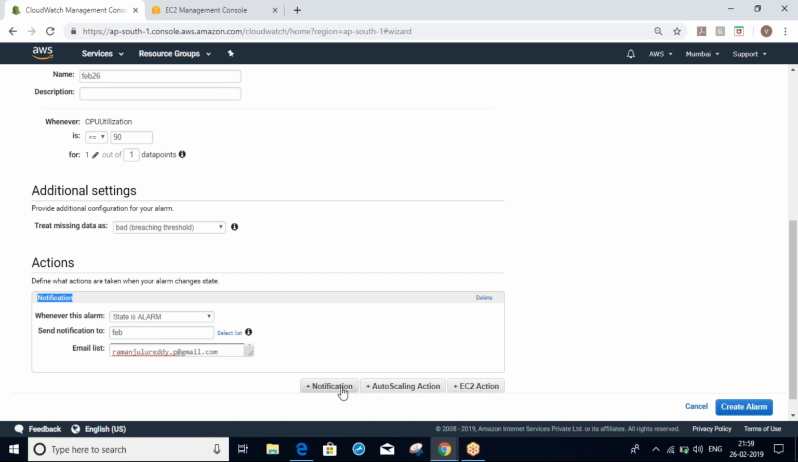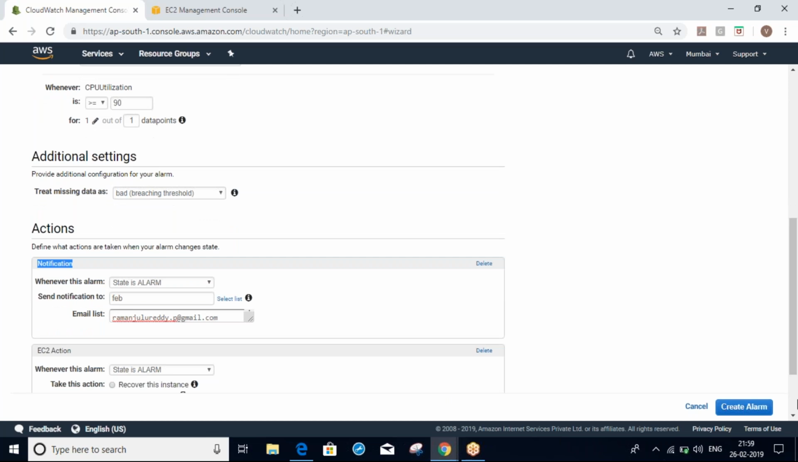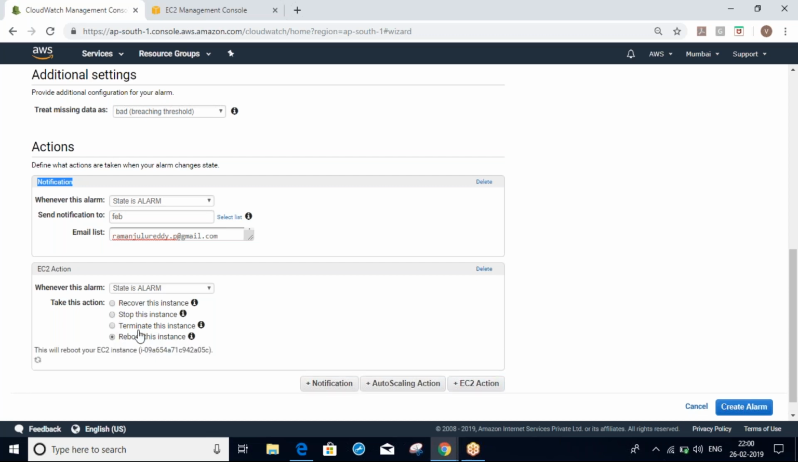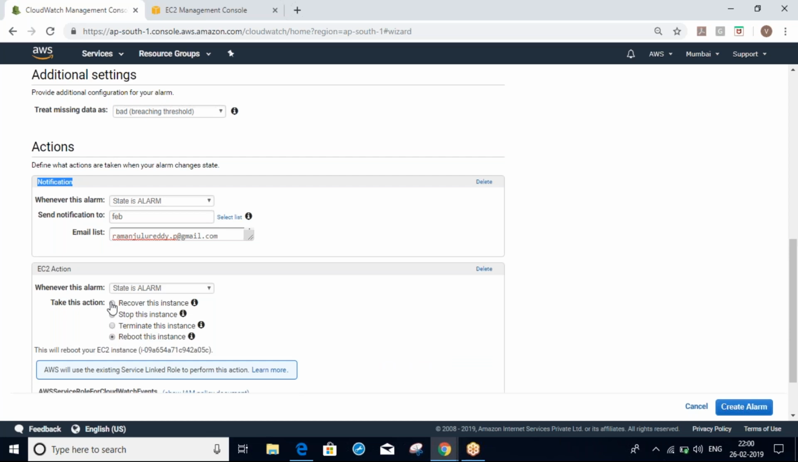Here you can see notification, auto scaling, and history actions. This is the notification we already did. When the state is alarm, take this action: recover, stop, terminate, reboot, whatever you want. Here you can select. So it will reboot, terminate, stop, or recover.